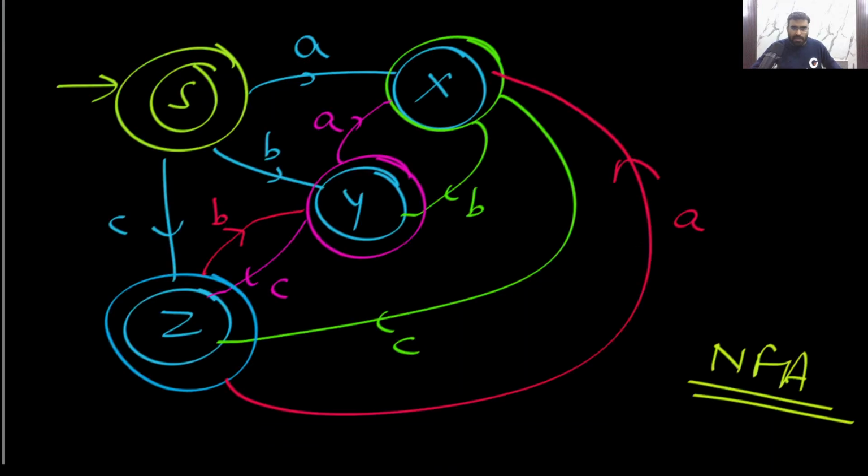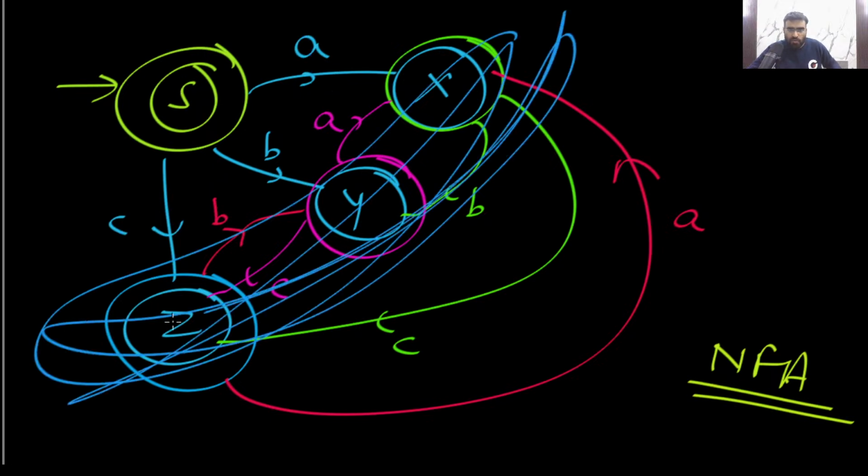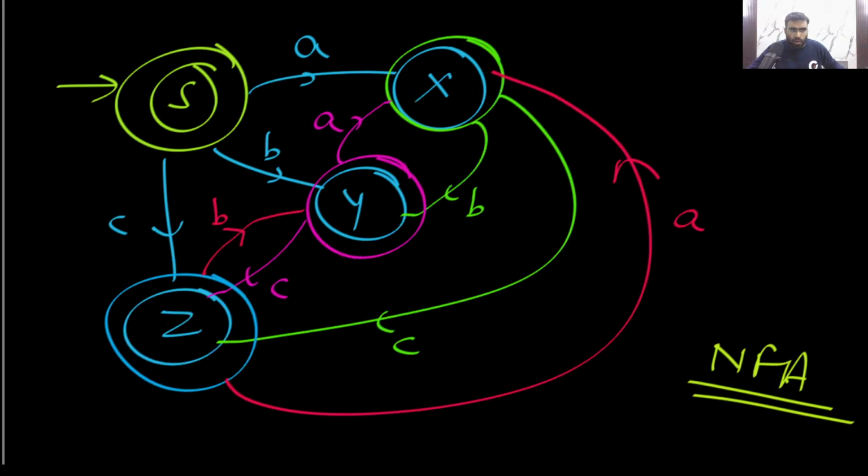So tell me, from the initial symbol, how many possibilities do you have? Remember, this is the NFA you have. Please tell me, once you get out of the start state and go to X or Y or Z, can you go back to the start state? You cannot. Like you can see in this grammar.